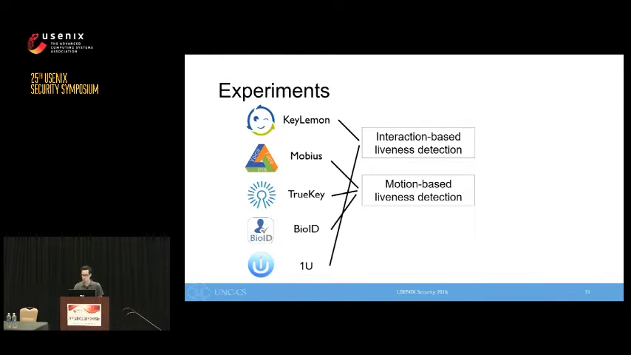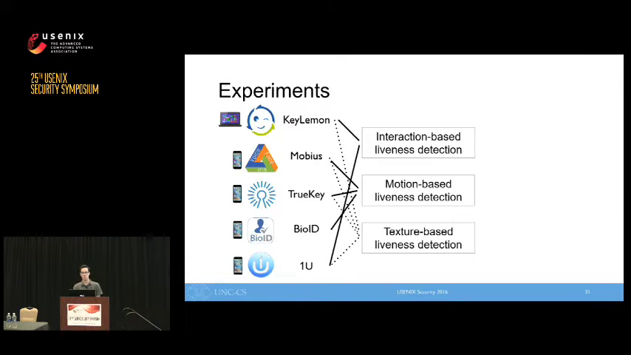We're also fairly certain that 4 of these systems use some form of additional texture-based liveness detection. I'll note that Keylemon is a desktop-based system, while the other systems are smartphone apps. Of the systems, we consider Keylemon and TrueKey to be widely used systems based on the reported number of installations.